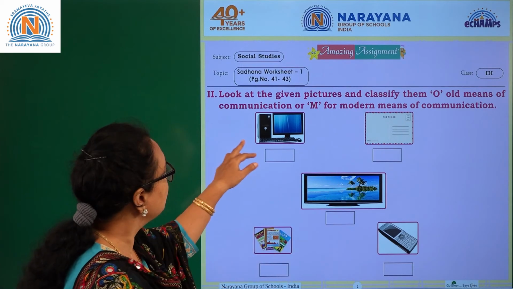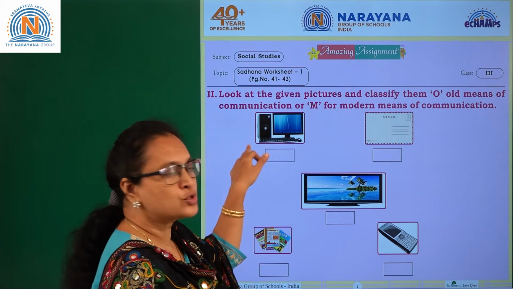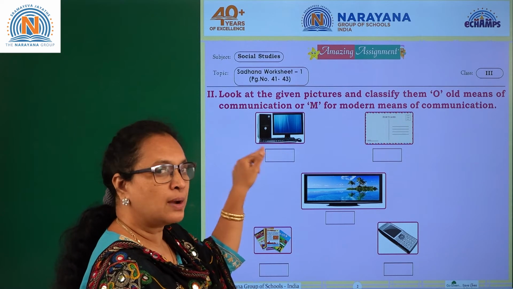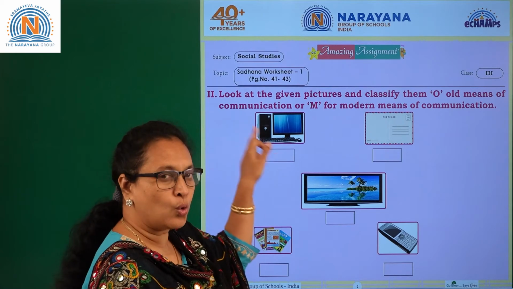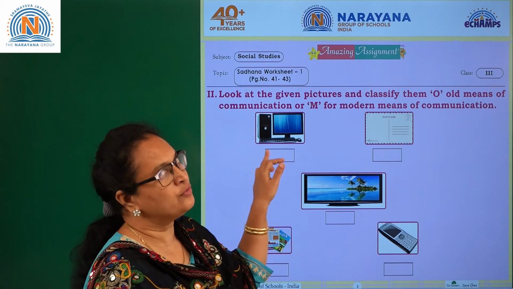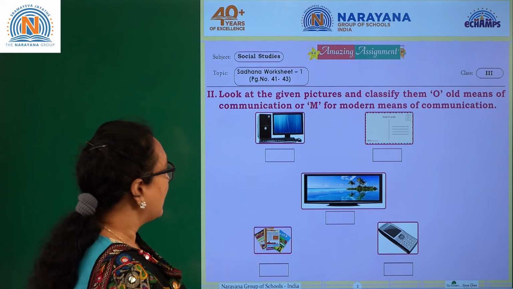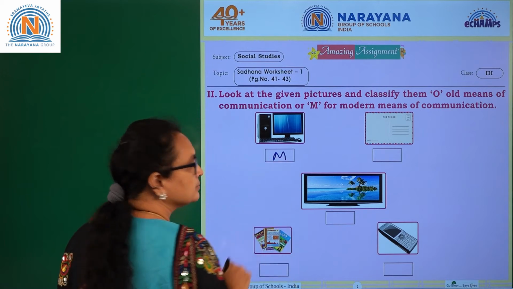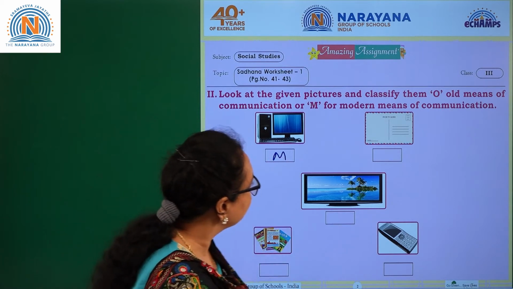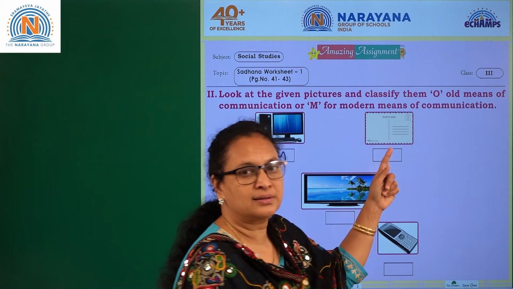Okay, I see here this is a desktop, it's a computer. So computer comes under old communication or modern communication. If it is old you need to write O, which is modern you have to write M. Okay, I find this is modern, so write M here. Clear? It's very simple.